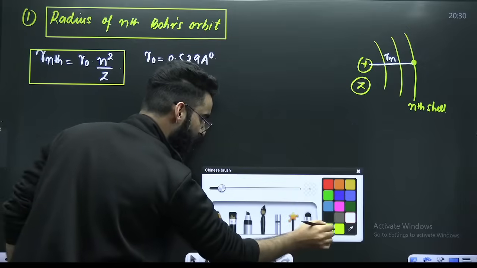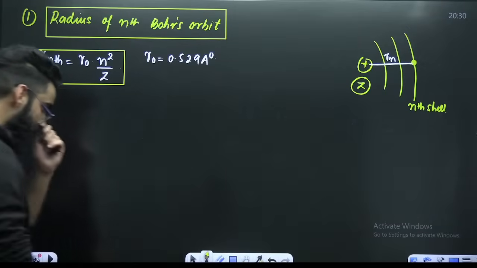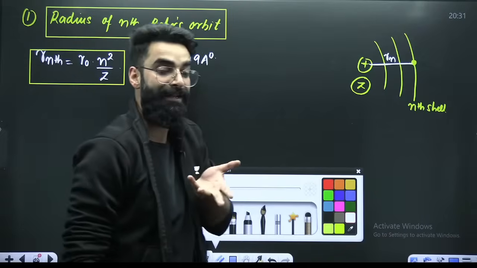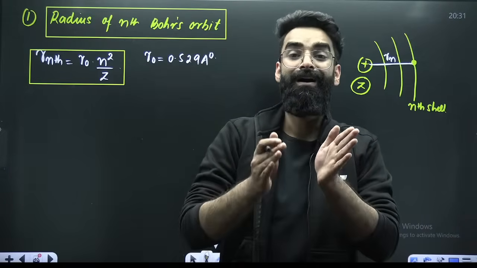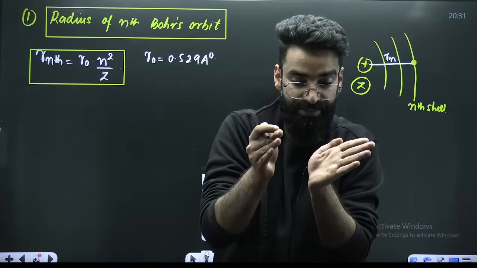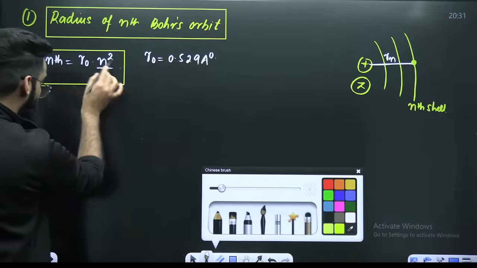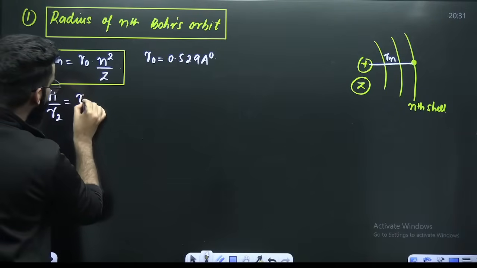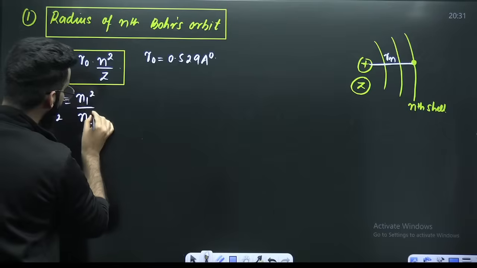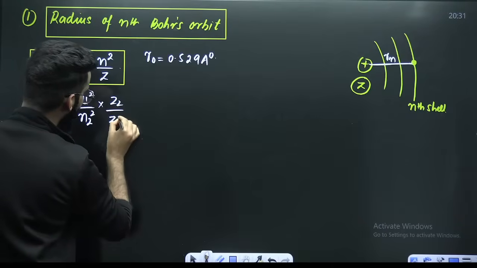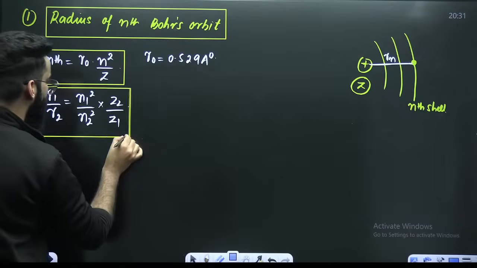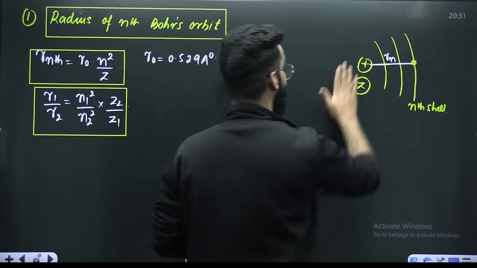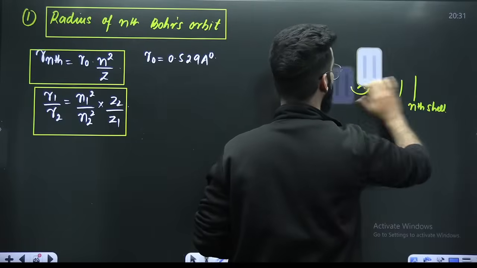Number two. Whenever you need to compare the radii of two Bohr's orbits, it will be R1 divided by R2 is equal to n1 square divided by n2 square, and this is going to be Z2 and this is going to be Z1, right? This is how you compare the radii of two Bohr's orbits.